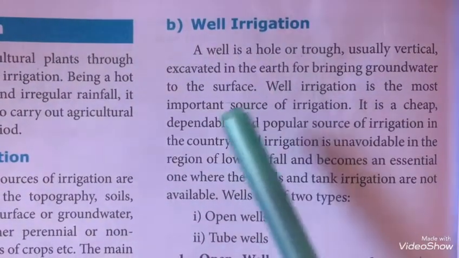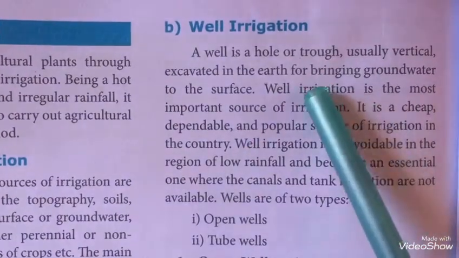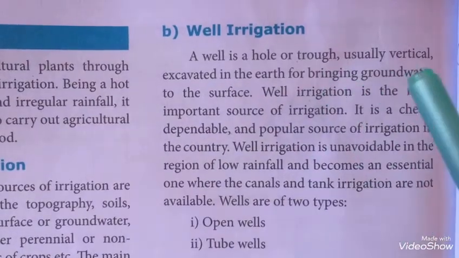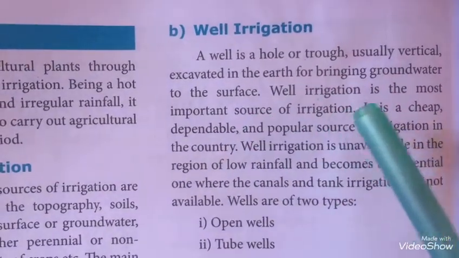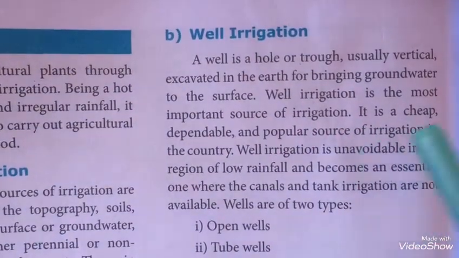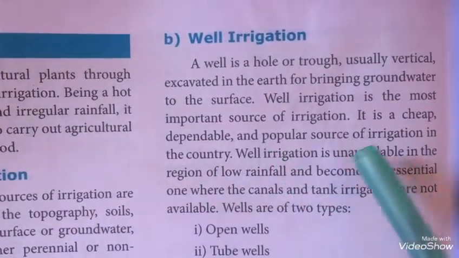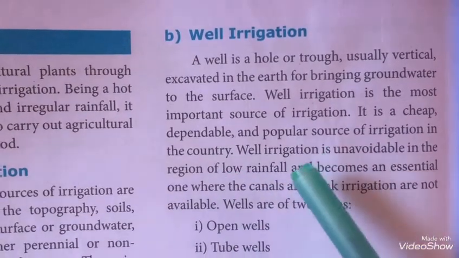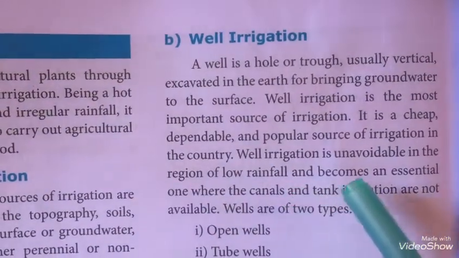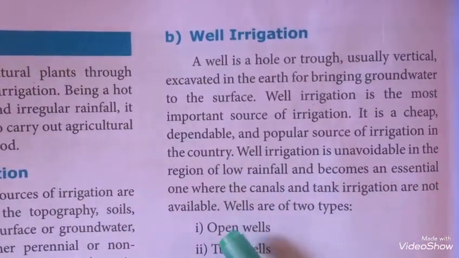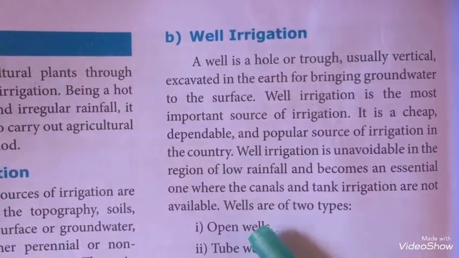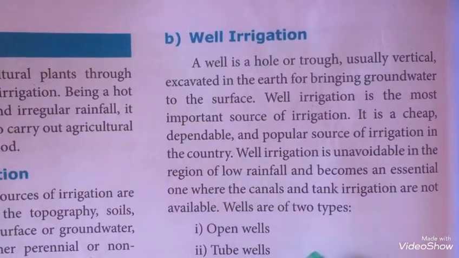Well irrigation. A well is a hole or trough, usually vertically excavated in the earth for bringing groundwater to the surface. Well irrigation is the most important source of irrigation. It is a cheap, dependable and popular source of irrigation in the country. Well irrigation is unavoidable in the region of low rainfall and becomes an essential one where the canals and tank irrigation are not available. Wells are of two types: open wells, tube wells.